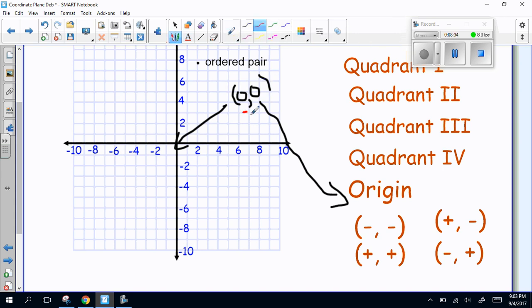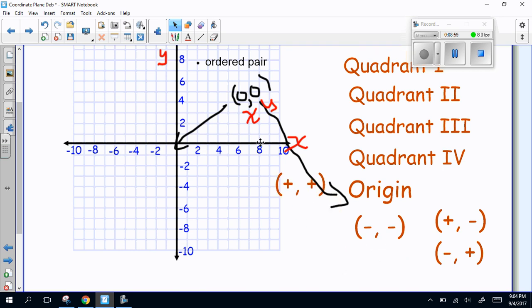Okay, so the first number in an ordered pair tells you to go left or right. So the first number is X, and the second number is Y, because this is our x-axis, and this is our y-axis. So if I was looking at my ordered pairs, and I went to the right in a positive direction, and up in a positive direction, this quadrant, all the numbers in it are both going to be positive.